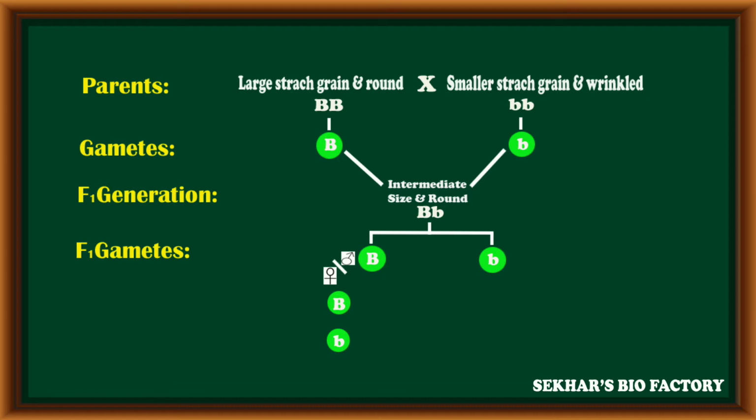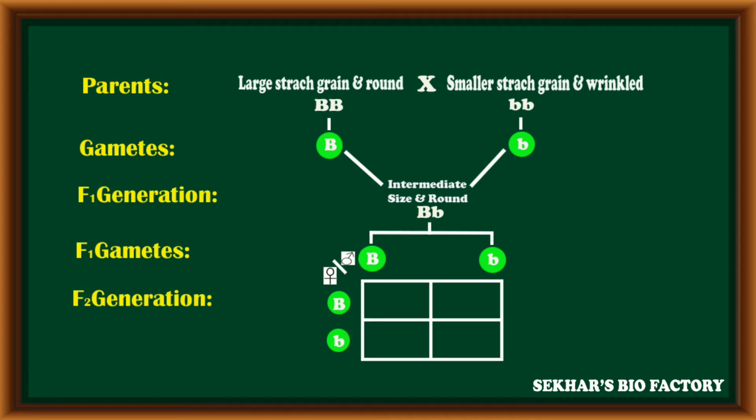By conducting self-pollination or a cross between two F1 hybrids, because of the heterozygous condition, the F1 hybrid can produce two types of gametes. In this, 50% of gametes are with the capital B allele and 50% of gametes are with the small b allele. These gametes are fused to form the F2 generation.